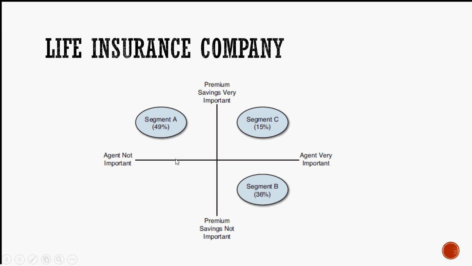Whereas, for argument's sake, say you have segment B and you hardly have 2 players in the market serving it. Then it would be a wise idea to pitch in here and come out with a new product or service, so that there are not many competitors around, and at the same time you can also gain a good market share out of this 36%.